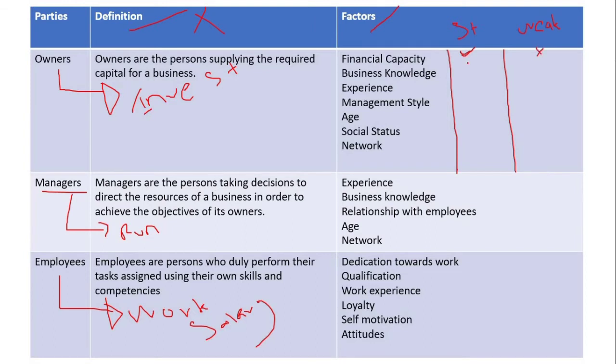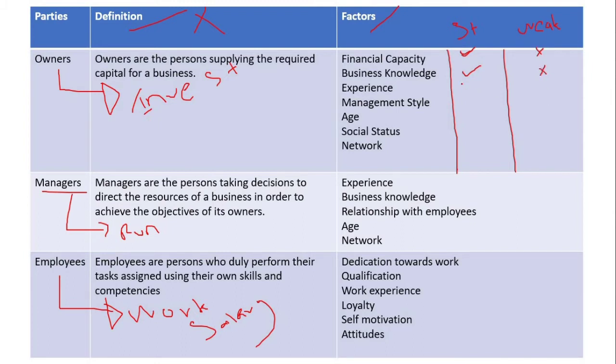The owner has good business knowledge. He knows how to run the business and how to deal with resources. That will be the strength. The chance of facing losses is very low when you have good knowledge. So if owners do not have adequate knowledge, that will be the weakness.